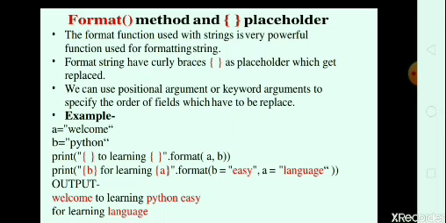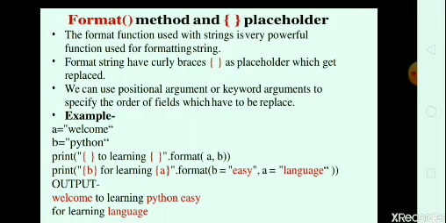So the output should be: the first curly braces is replaced with the A variable, in which we store welcome, and the second curly braces is replaced by the B variable, in which we store Python. The output of the first print function is welcome to learning Python.